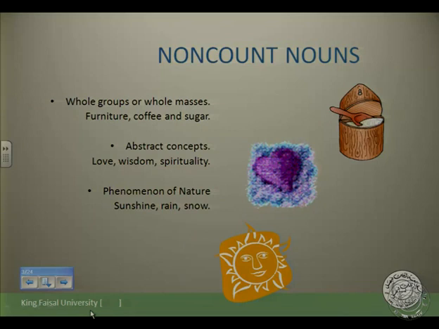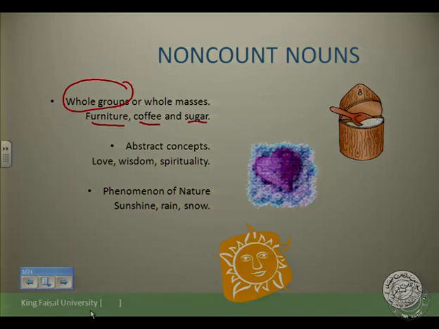With non-count nouns, we talk about whole groups or whole masses, groups of things like rice, like soup, like weather. So whole groups or mass.